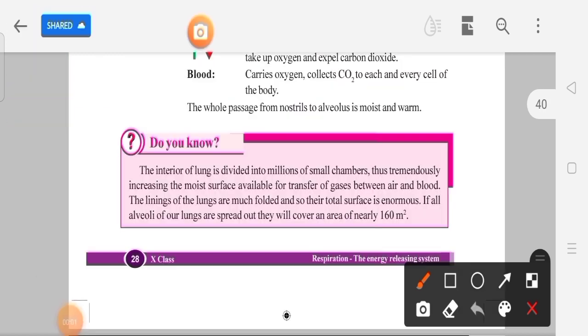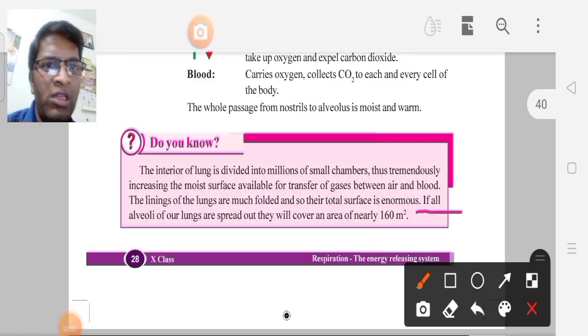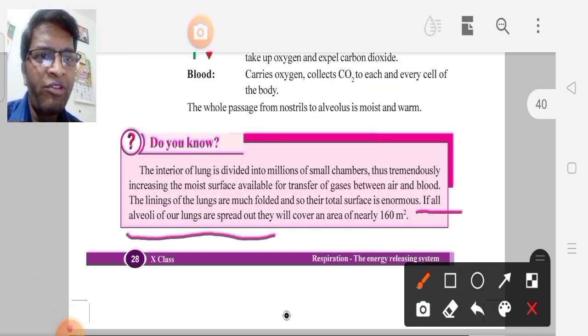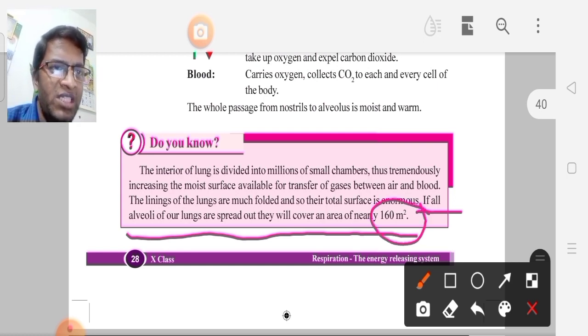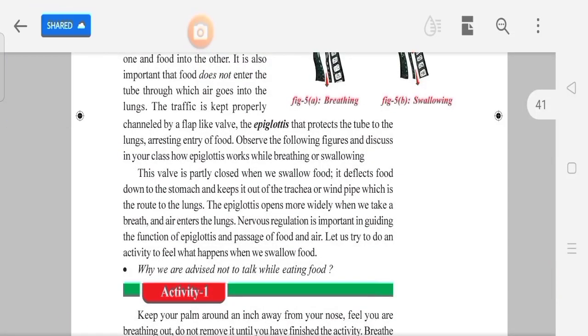An important point is that if all the alveoli of our lungs are spread out, they will cover an area of nearly how much space? Simply, we can say 160 square meters. Next, an important bit.